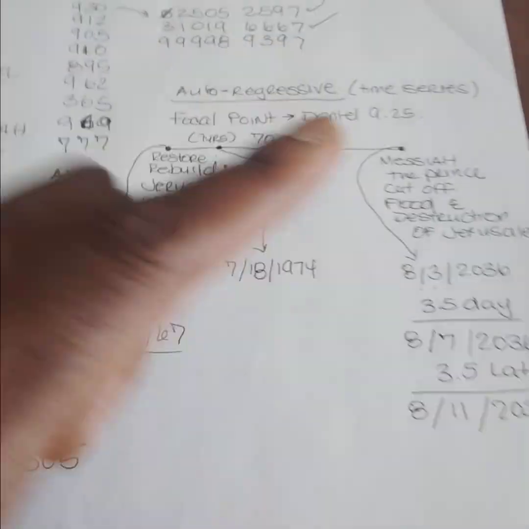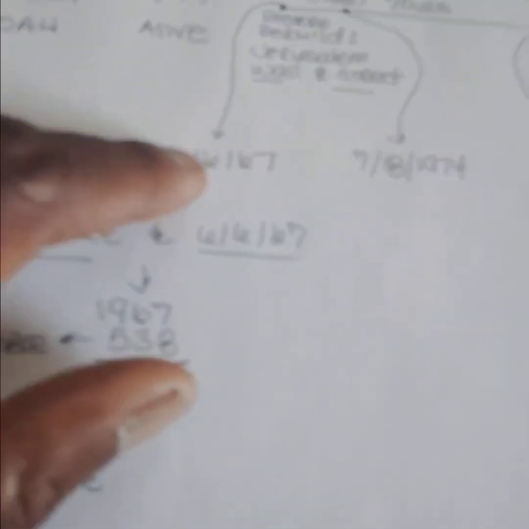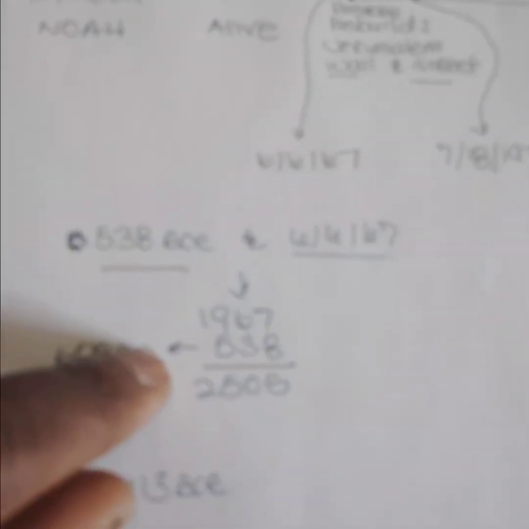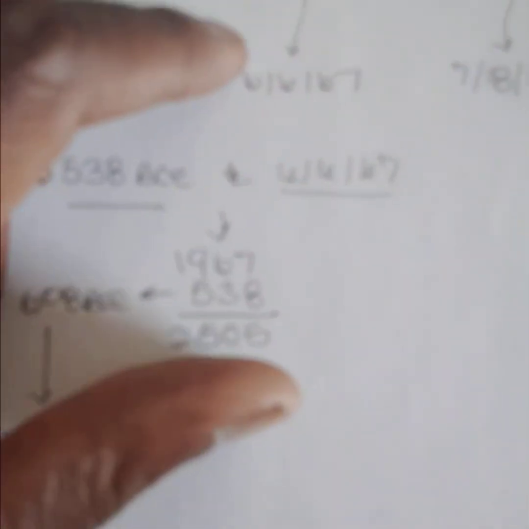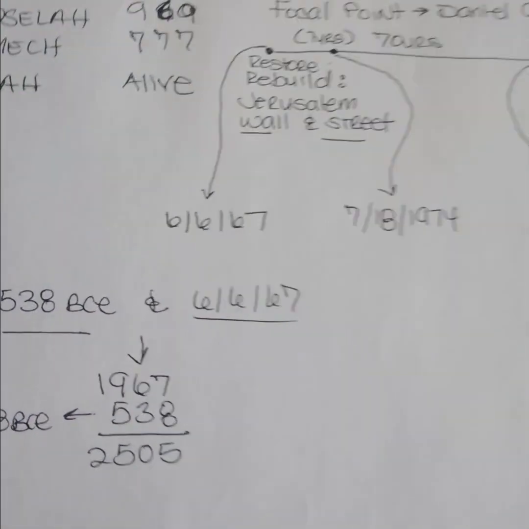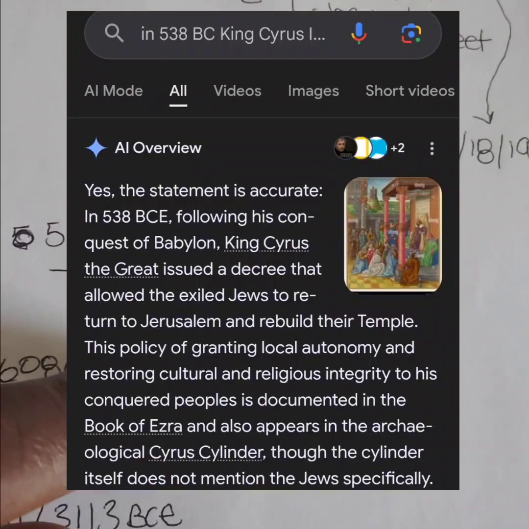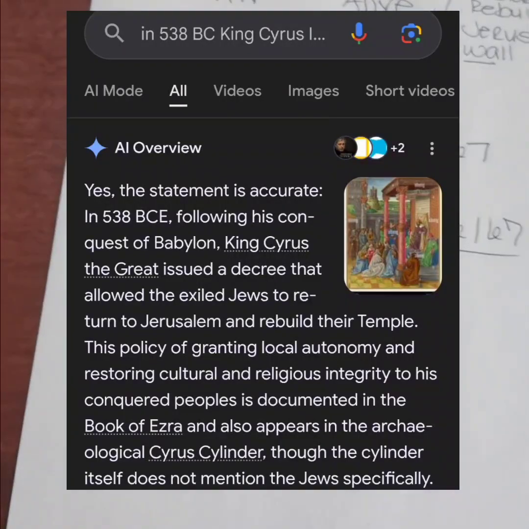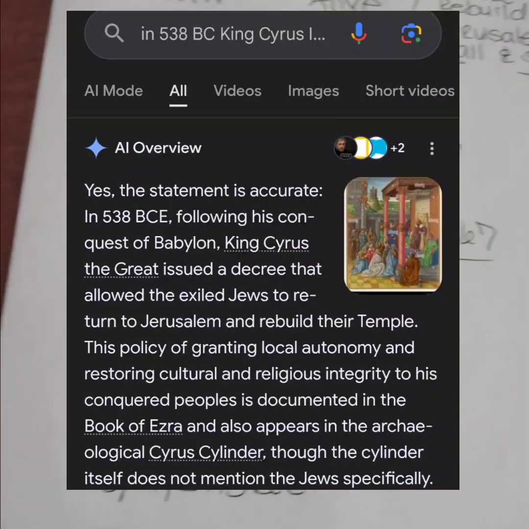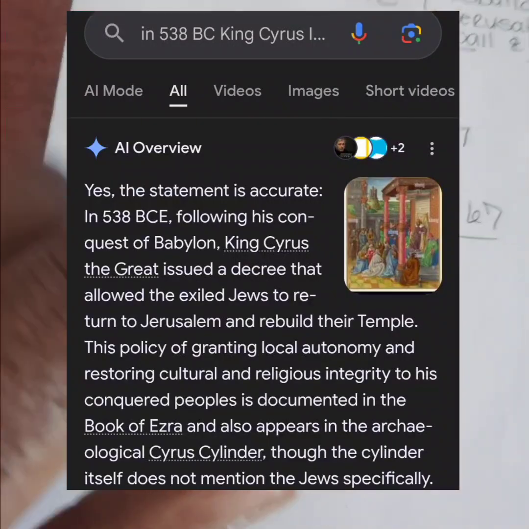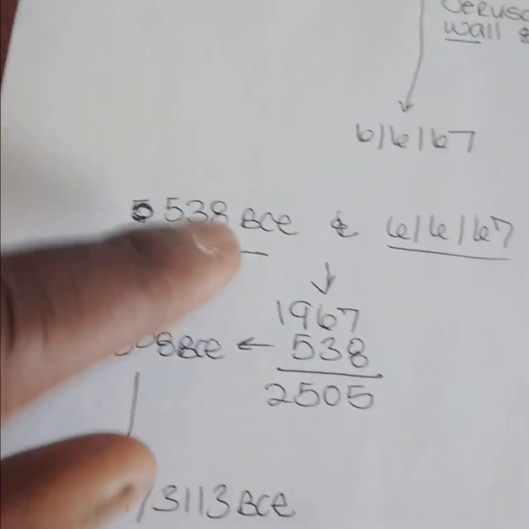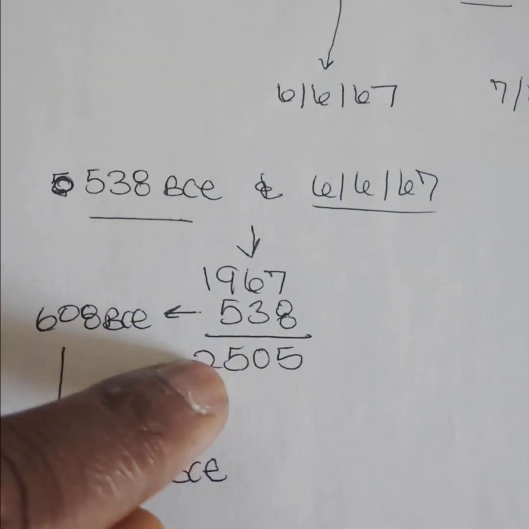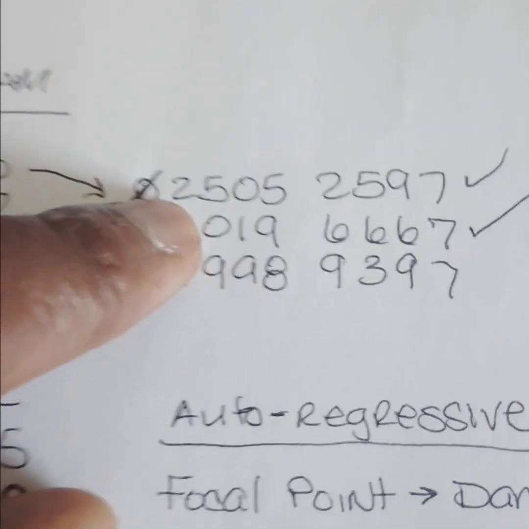Now, here's the interesting thing about this. So we take 1967, and let's say we want to find a connection between two periods when Jerusalem is restored to the people. So we simply, because we're looking at this date, which happened in 538 BCE, some say 539, when King Cyrus made a decree to restore the people. So since BCE goes in reverse, we're going to add 538 to 1967. When we do that, we get 2,505 years. Coincidentally, that so happens to be right here.